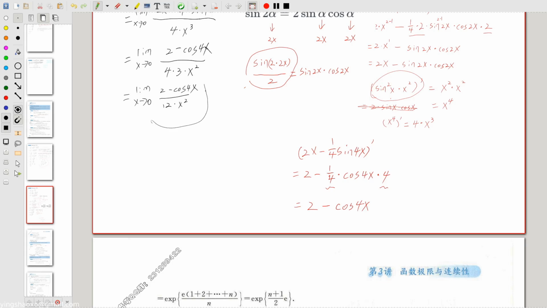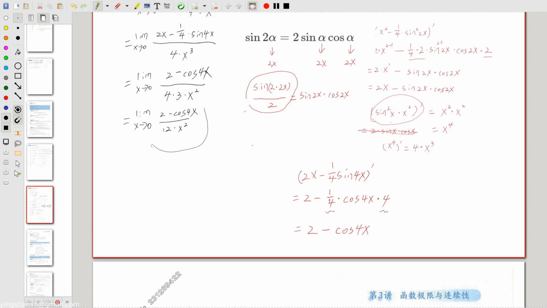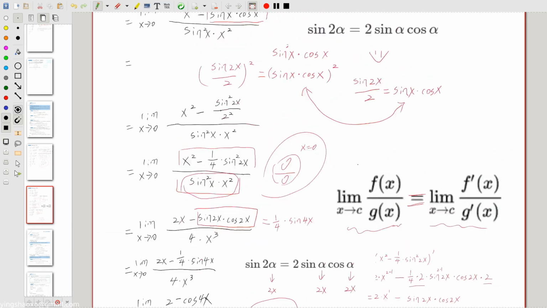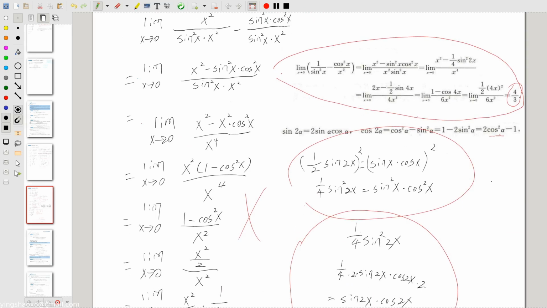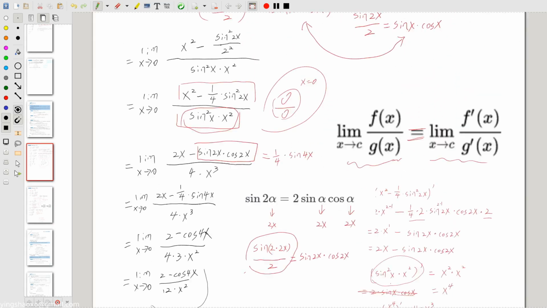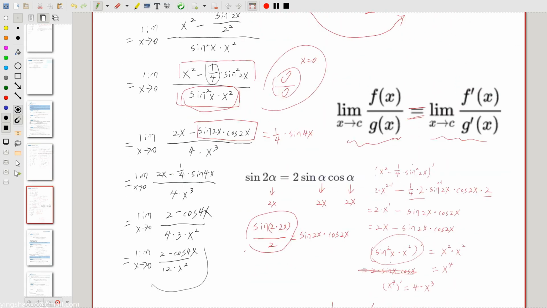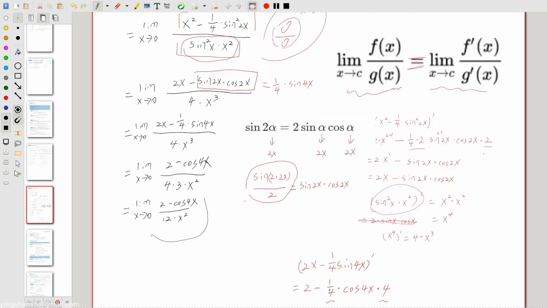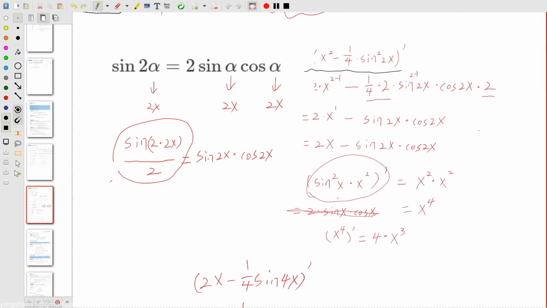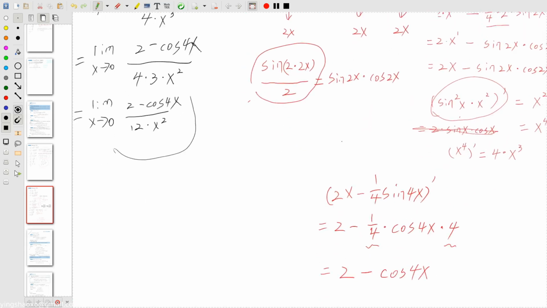For this one, you would simply notice that it's not solvable yet, but it has gone through a lot of simplification. It's already simplified a lot, but it cannot match the original correct answer, because here we got an answer wrong. The original one is 1/2, but we got 1/4. Where did it go wrong? Okay, for this step we are right, but in the next one we are wrong. We need to get the derivative of this. Let's say at the beginning we got 1/4 times 2 minus sine 2x and cosine 2x times 2. I think this is right. It's all cancelled out. Okay, here's where we went wrong.